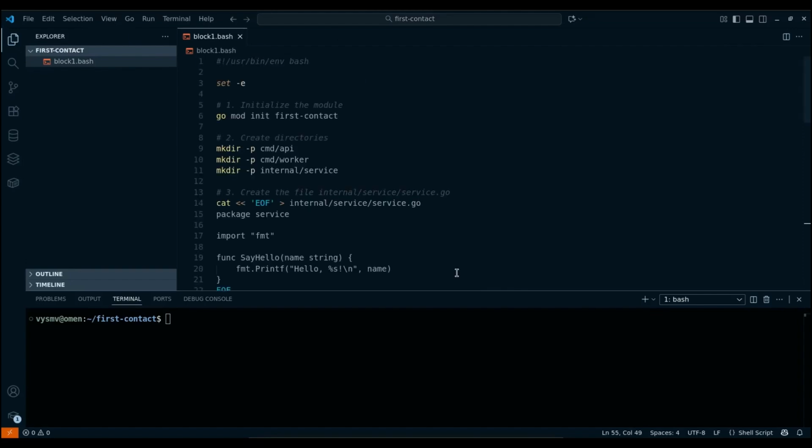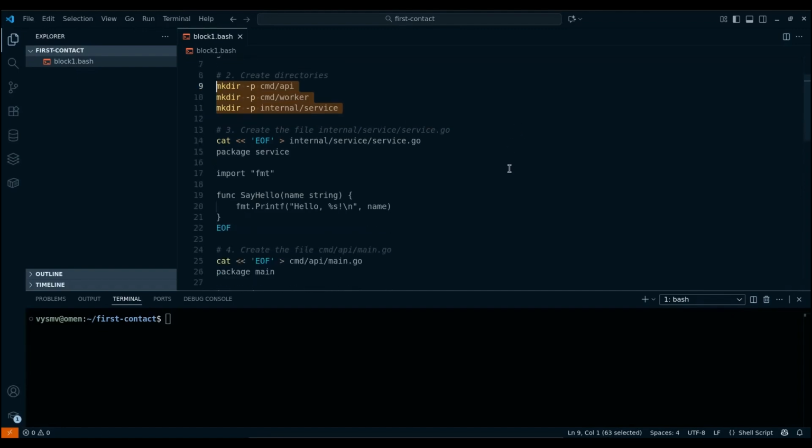If you look at the code we just pasted, the first thing I do is initialize the module with a regular local name and create a set of directories. This is cmd, which contains API and worker, and the internal directory, which will contain the service directory. I'll make a quick note here. What I am doing now is not a canonical pattern for Go project architecture, although such a pattern does exist, but I think it is worth discussing as a separate topic. I just take fragments that fit my demonstration.